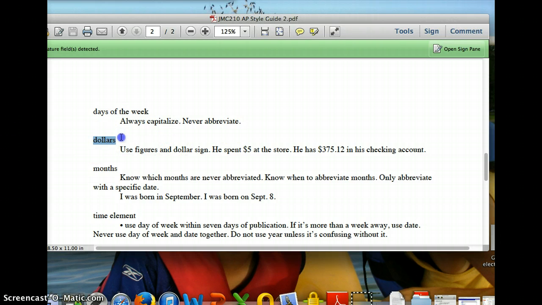Dollars. Dollars is different than cents. Remember, in cents, you spell out the word cents. With dollars, you use the dollar sign, but you always use figures. So he spent $5 at the store. Notice you don't say $5.00. You don't need that. He has $375.12 in his bank account. That's how that would look.